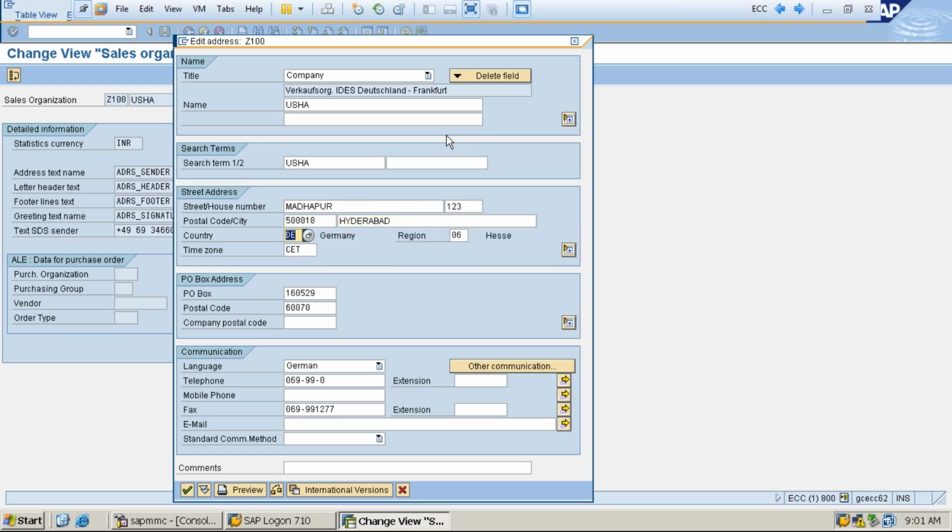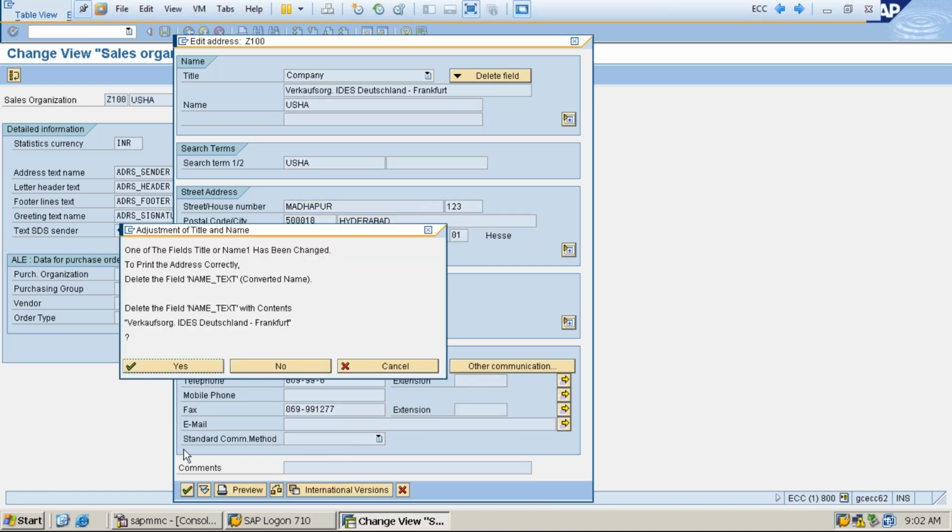This must be Hyderabad, this must be India, this must be 01, and then 518. And now I'm going to maintain the language English. So I maintain the address, and if you want to maintain the telephone number, fax, email ID, if your client provided, then you can maintain. If they're not provided, then you can leave it. Okay. Now I'm going to click on continue.